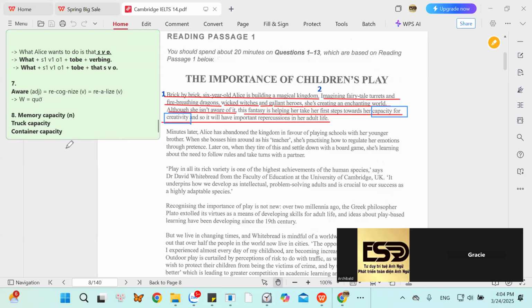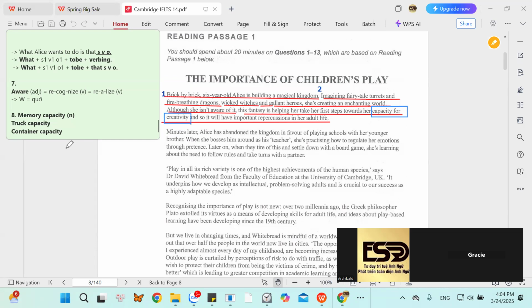Truck capacity, if I say truck capacity, I want to ask the driver how many kilograms or how many tons of products can the truck deliver or carry? The container, how many tons of commodities can the container carry from Vietnam to a foreign country?